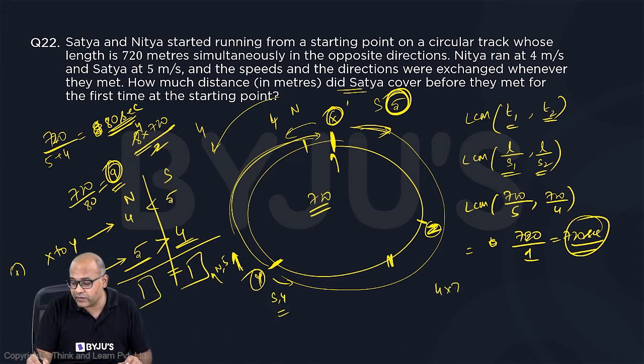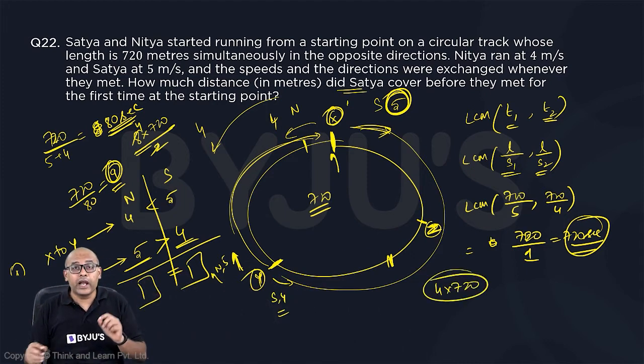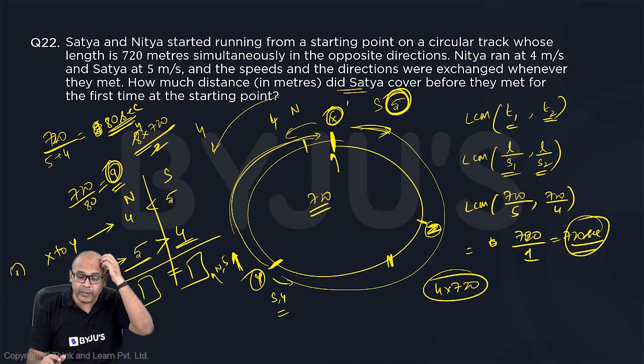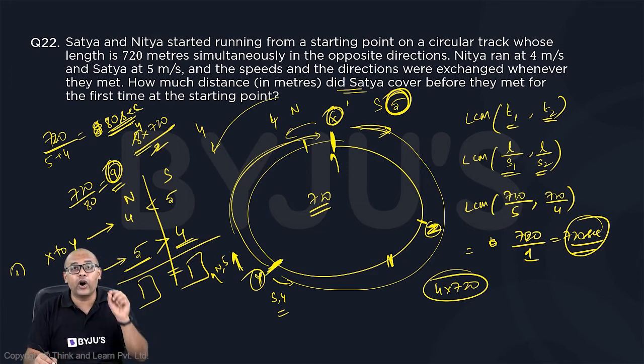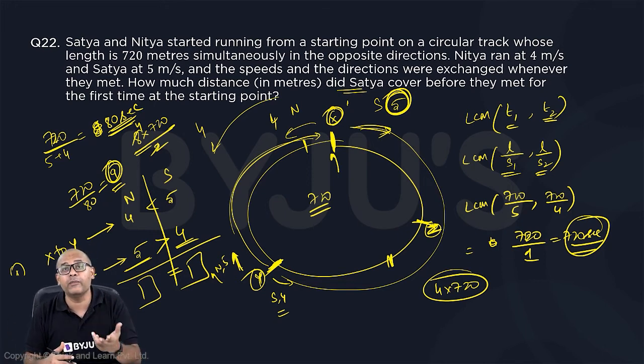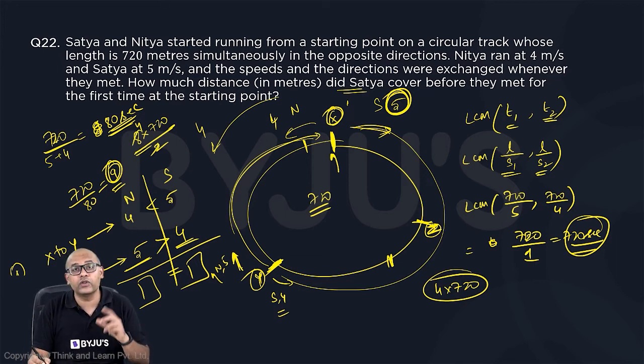Now, again, 8 meeting points means after 8. So when you finish the 8th meeting point, Satya will get back his speed, Nitya will get back his speed. Because remember, when this is the first meeting point, odd meeting point, Nitya is 5, Satya is 4. Second meeting point, Nitya gets back his speed and Satya gets back his speed. So every even meeting point, they will get back their own original speeds. So when the 9th round starts, Satya will be running at 5, Nitya will be running at 4.